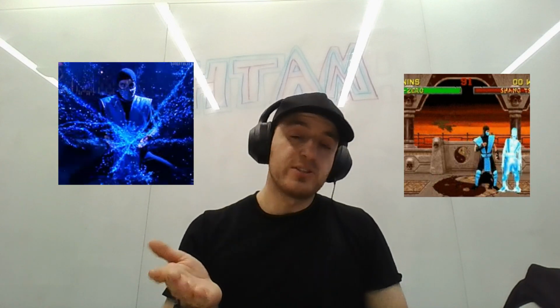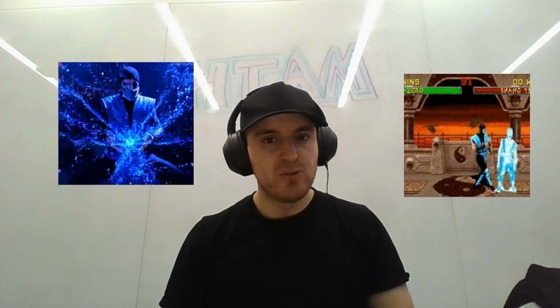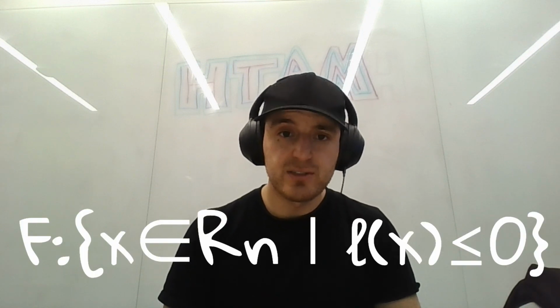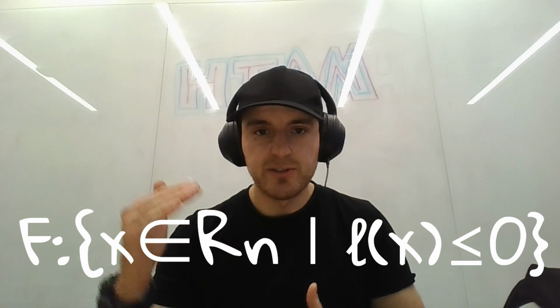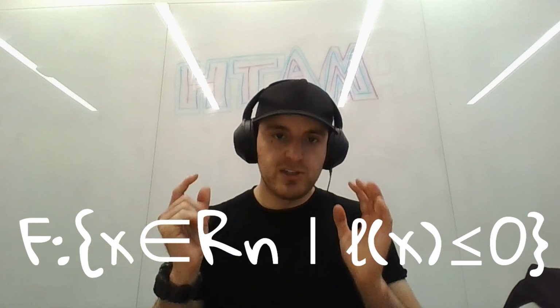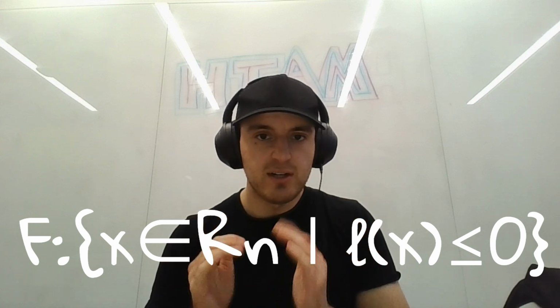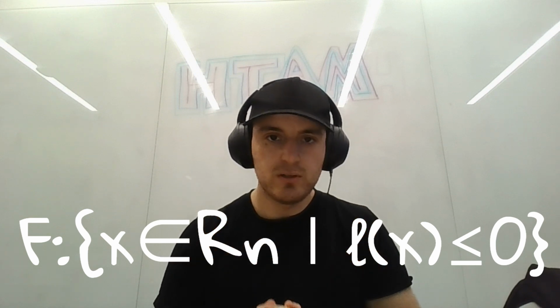Now, we've got to introduce the sub-zero level set, which unfortunately, when I learned this, it has nothing to do with Mortal Kombat, but it definitely has a cool name. So what is it? The zero sublevel set, or the sub-zero level set, of L of x is defined mathematically as the set of all x in the real vectors, don't worry so much about that, but it's all the states where L of x, our SDF, is less than or equal to 0.